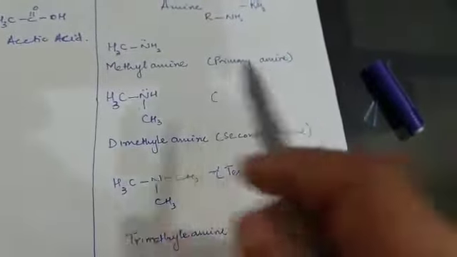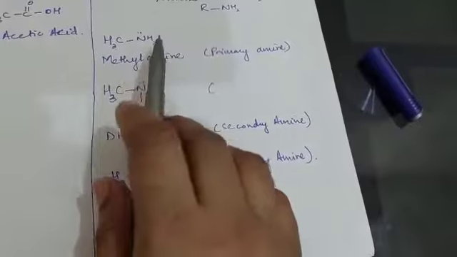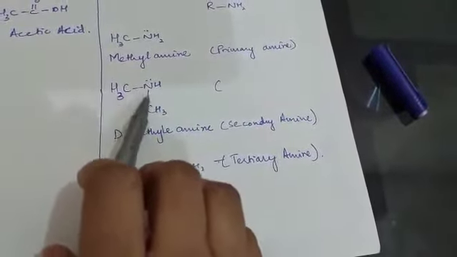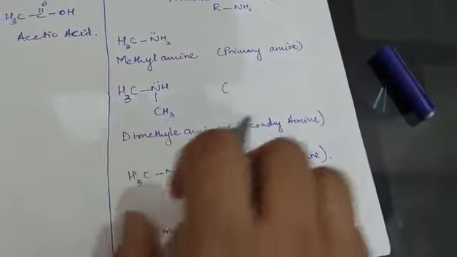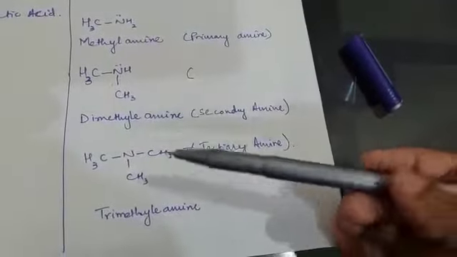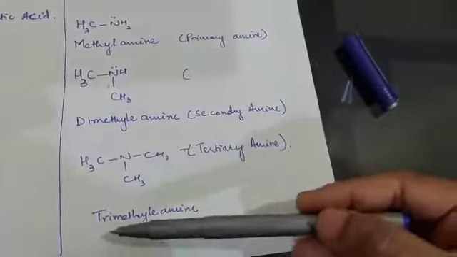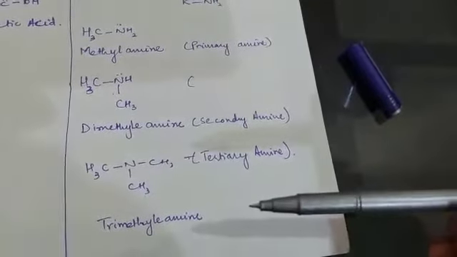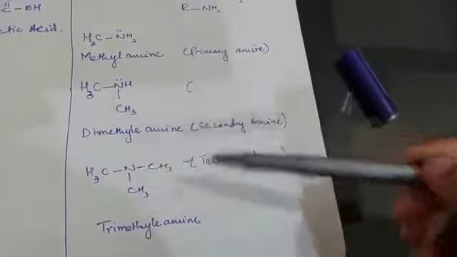You can see I have written it as primary, secondary and tertiary amines. If the nitrogen is directly attached with one carbon, this is called primary amine. If nitrogen is directly attached with two carbons, this is called secondary amine. If the nitrogen is directly attached with three carbons, 1, 2 and 3, this is called tertiary amine. These are the functional groups containing carbon, hydrogen and nitrogen.